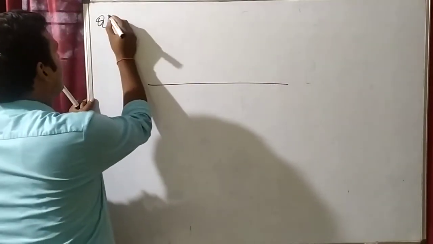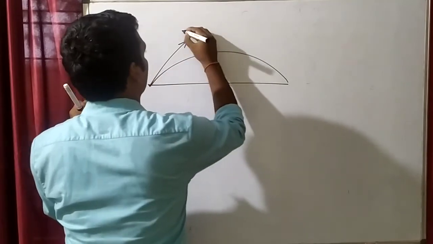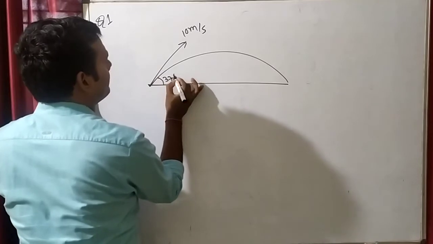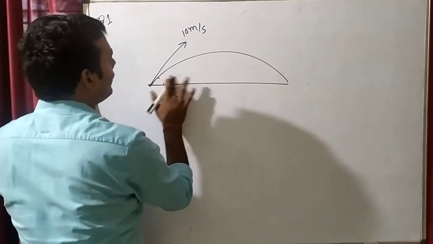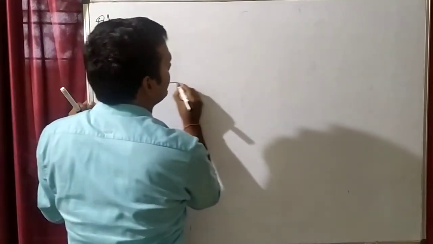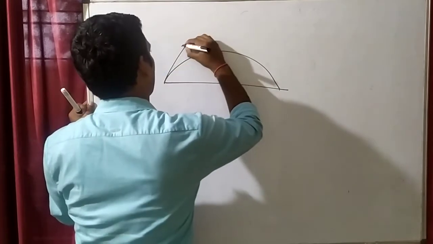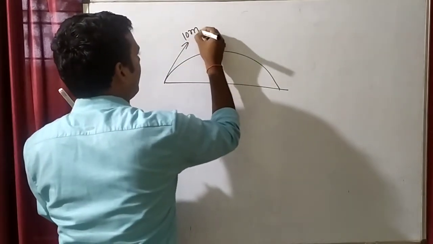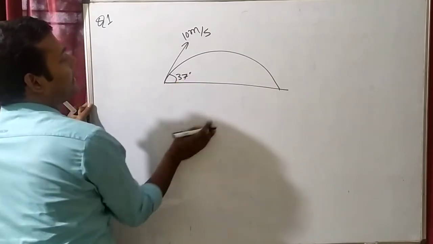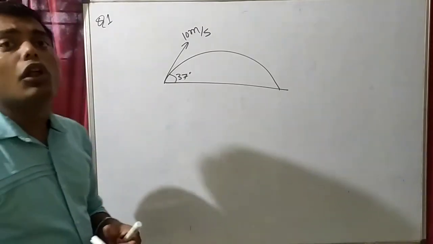Question first. A ball is thrown with a speed of 10 meters per second at an angle of 37 degrees. What is the question? There is a ball. I am making the figure again. This is a projectile motion. A ball is thrown with a velocity of 10 meters per second at an angle of 37 degrees from the horizontal. This is a ground to ground projectile.